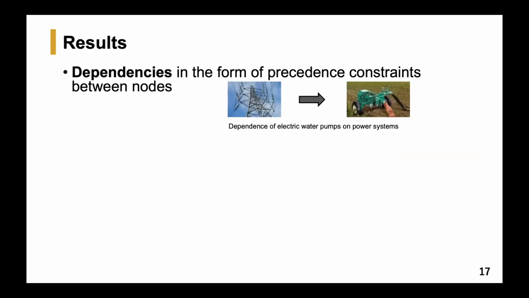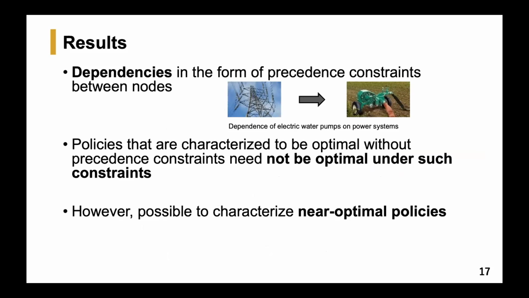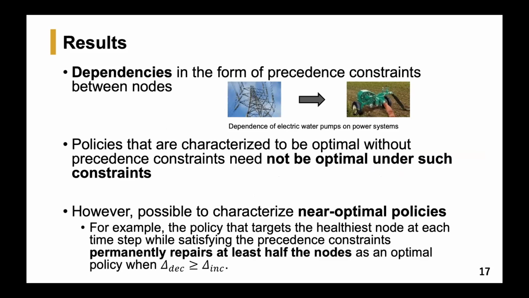We also considered another extension where there are dependencies in the form of precedence constraints between these nodes. And that is also relevant. For instance, before repairing some sections of the electric water pumps, it might be required to repair some sections of the power systems. And we have some examples to show that the policies that are characterized to be optimal without precedence constraints need not be optimal when such constraints are present. And therefore, we focus our attention towards characterizing near optimal policies. And to give an example, the policy that targets the healthiest node at each time step while satisfying the precedence constraints permanently repairs at least half the nodes as an optimal policy when the deterioration rate is larger than or equal to the repair rate.